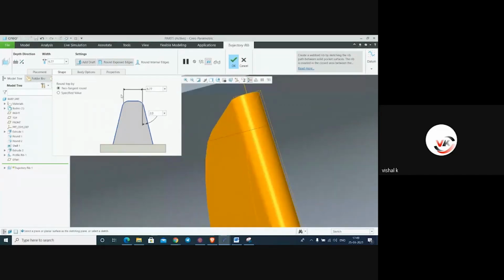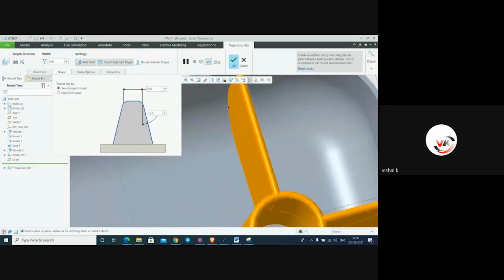See this, and change the value of this round edges. Exposed, and we required 5. Another one is bottom side round, we required round internal edges.